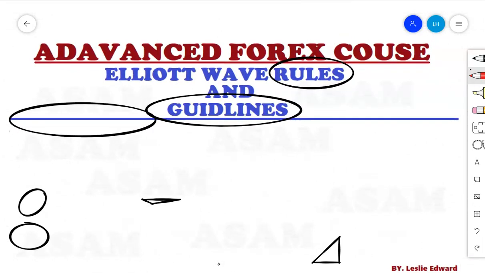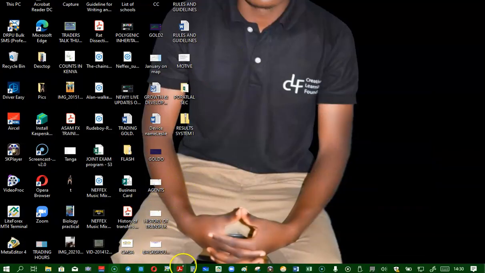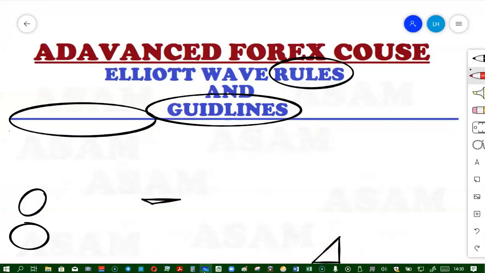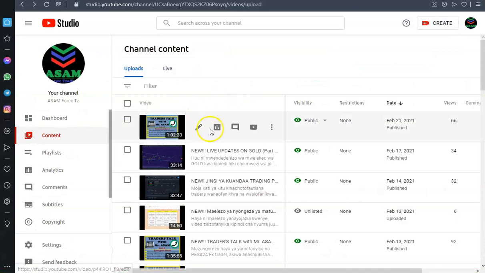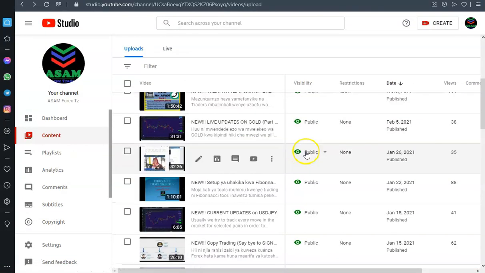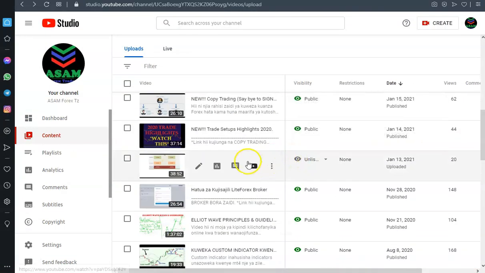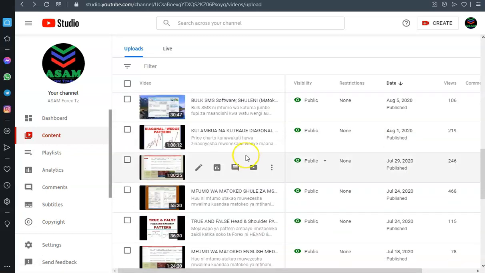But if you have already covered the concepts of Elliott wave and have basics on the Elliott wave principle, you may have some ideas to cover which are part of advanced. We had about 2 videos.